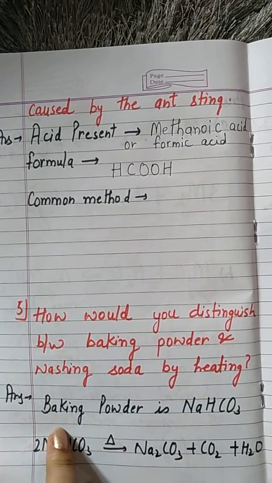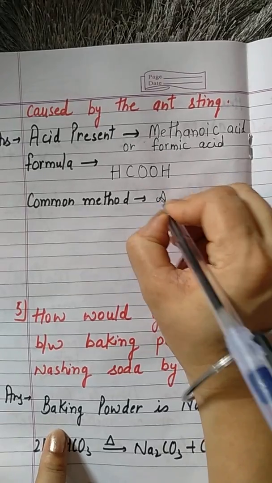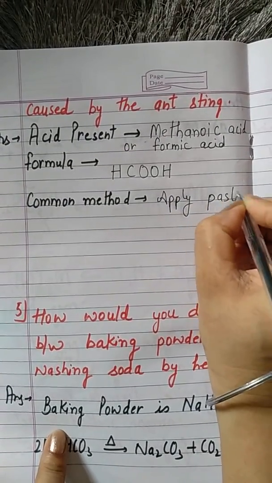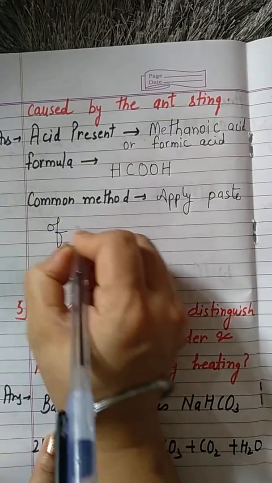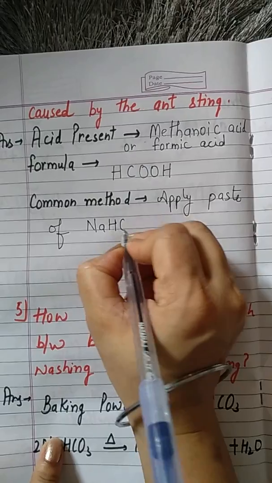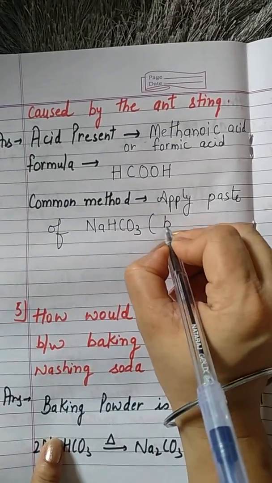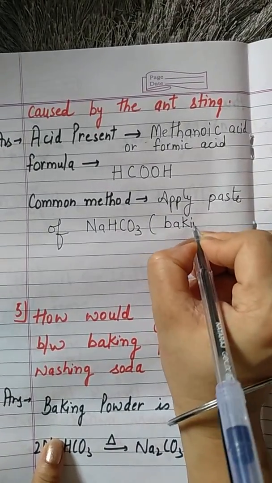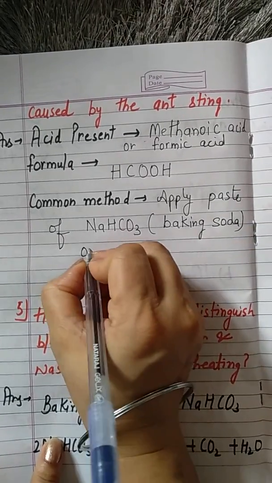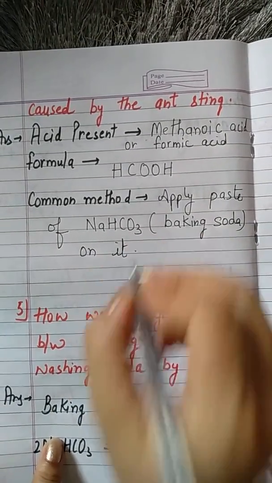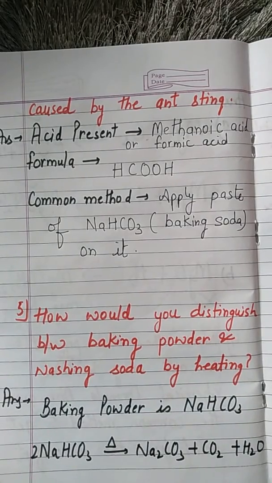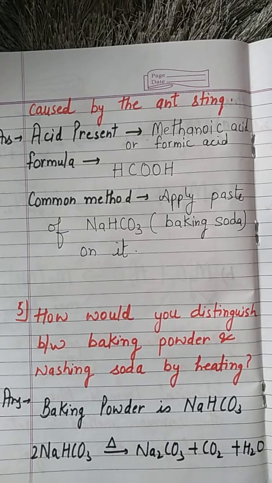We have to apply a paste of sodium hydrogen carbonate, that is baking soda, on it. Fine. So this is how you will write this answer.